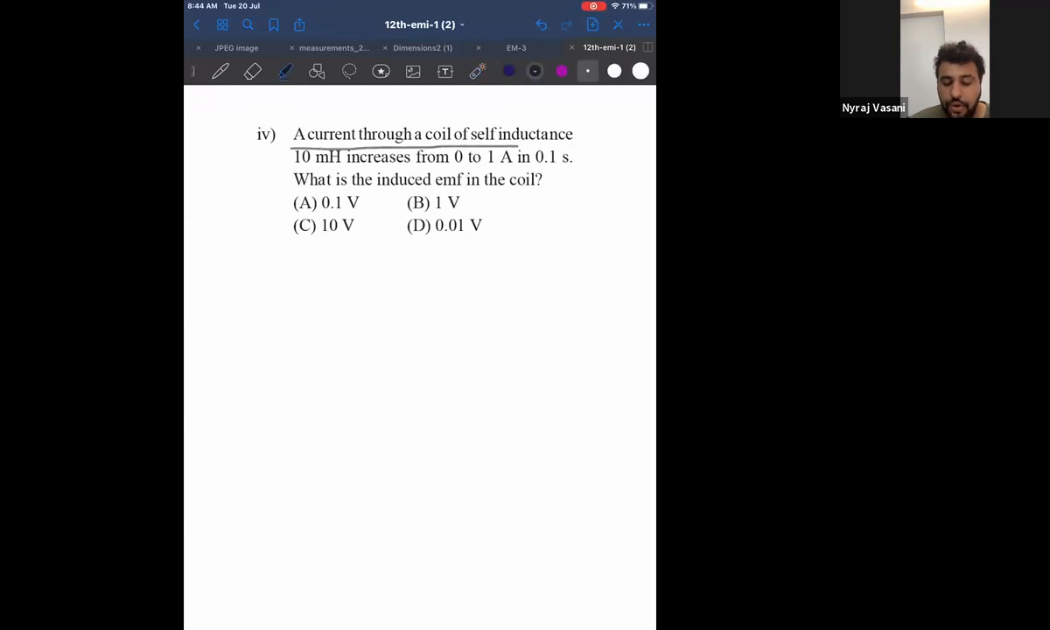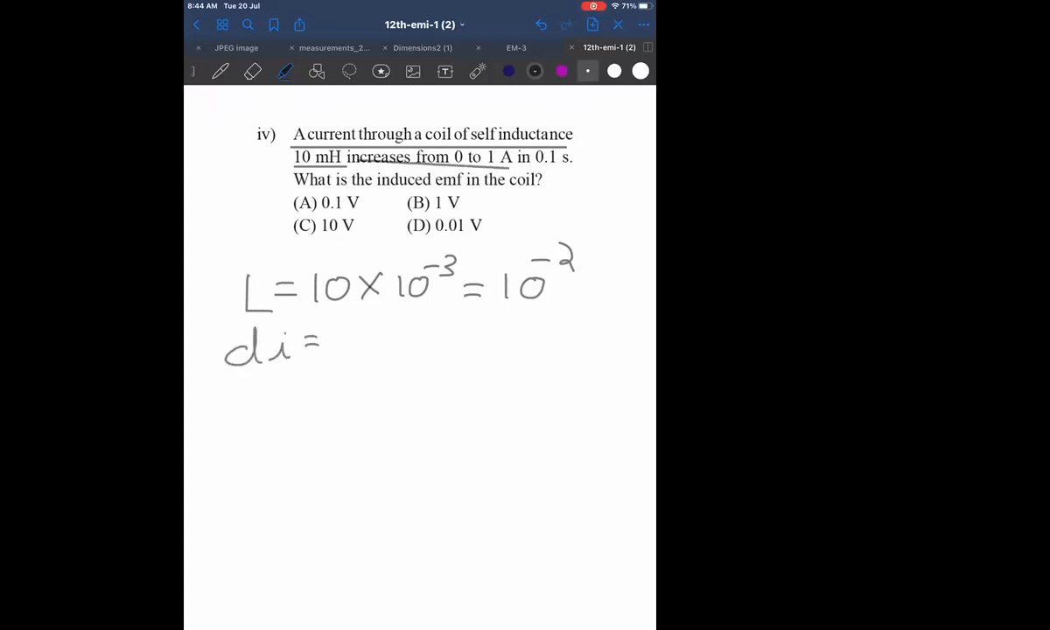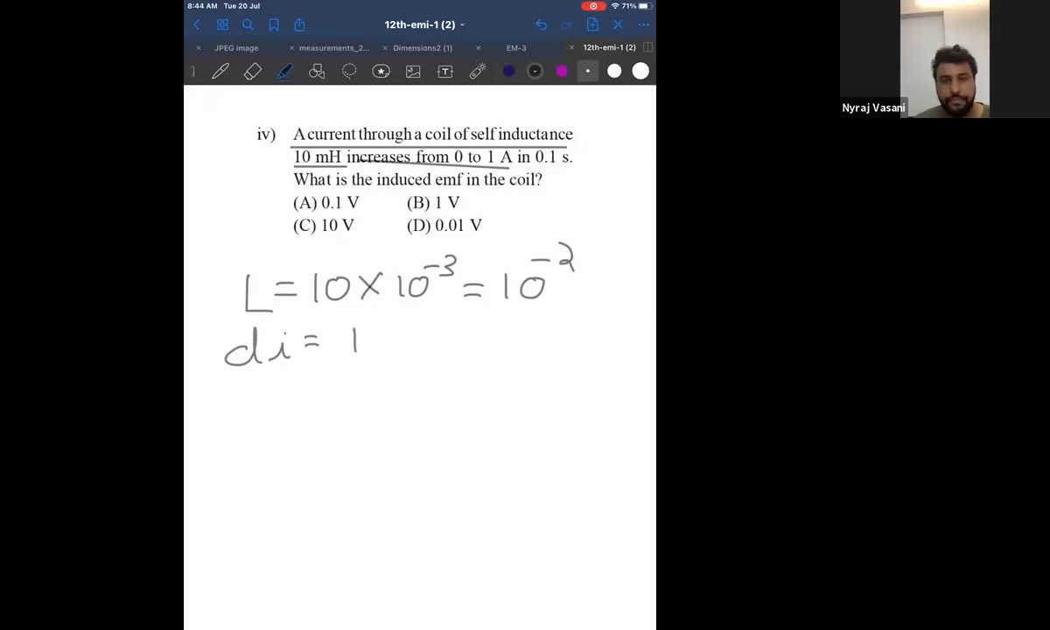A current through a coil of self-inductance 10 millihenry. That means self-inductance L is equal to 10 into 10 power minus 3 Henry. 10 into 10 power minus 3 will be 10 power minus 2 Henry. Correct? Increases from 0 to 1 ampere. Therefore, change in current. What is the change in current from 0 to 1? Can I say 1? In time 0.1 second. What is the induced EMF?